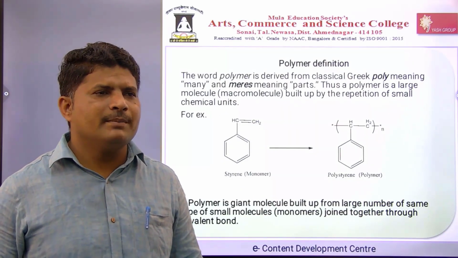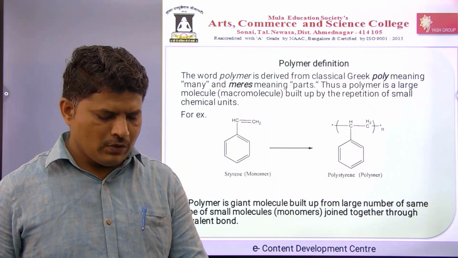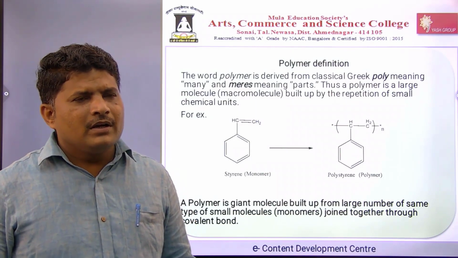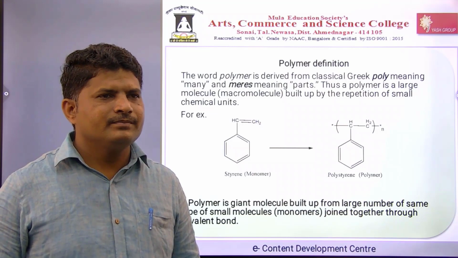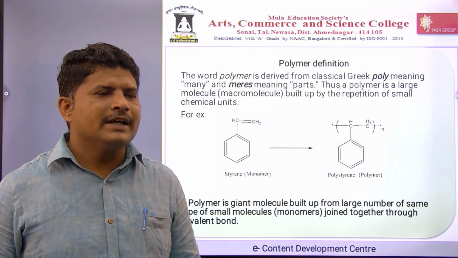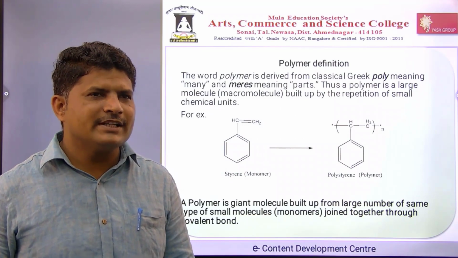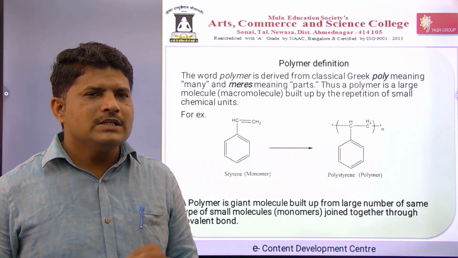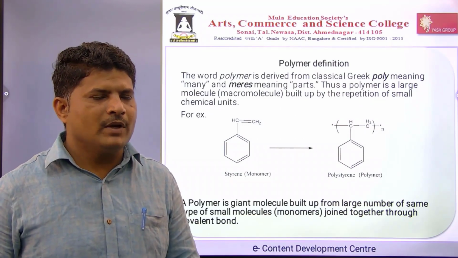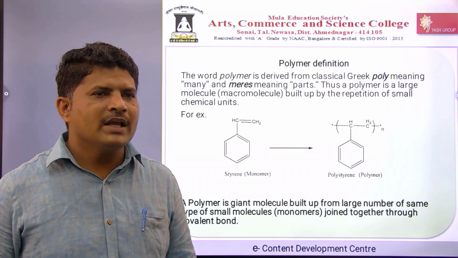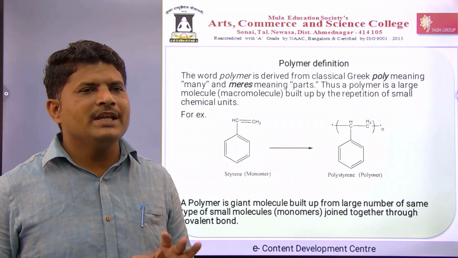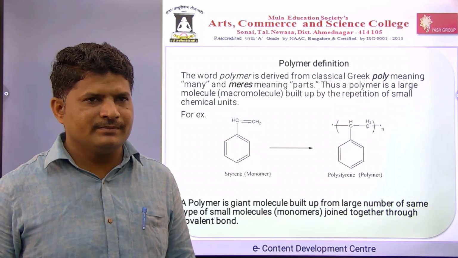We will see now the definition of polymer. What is meant by the polymer? The word polymer is derived from the Greek word, or it is actually a Greek word. So poly means many, and mers means the part. So many parts, it is called polymers.